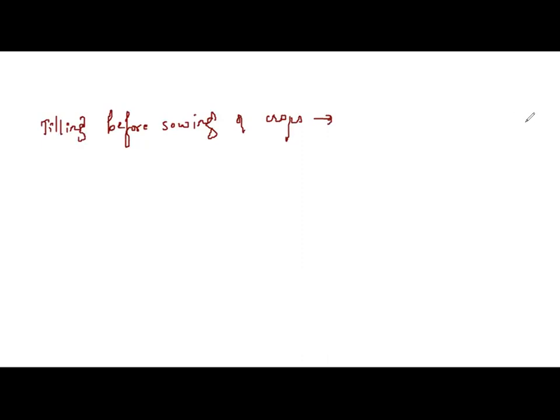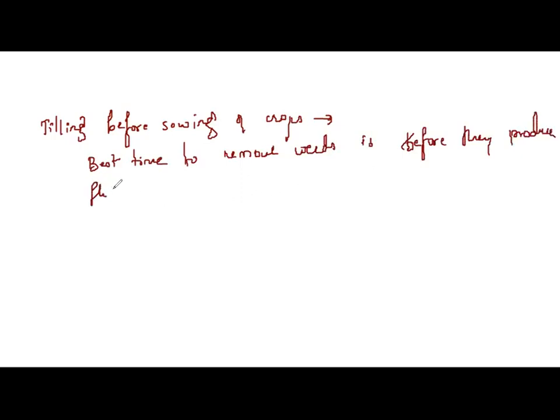The best time for the removal of the weeds is before they produce flowers and seeds. What is the best time? The best time to remove weeds is before they produce flowers and seeds. Because if they produce flowers and seeds, those may fall to the soil and again grow up in the form of weeds. So we have to do tilling.